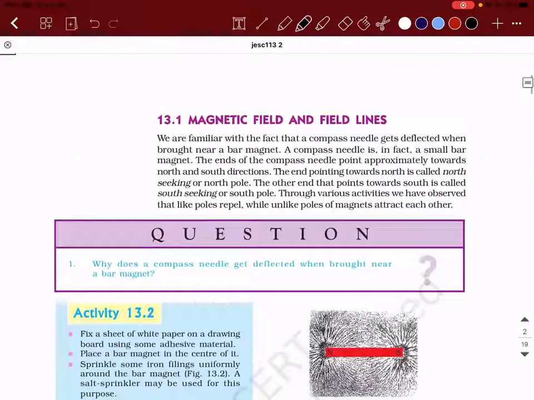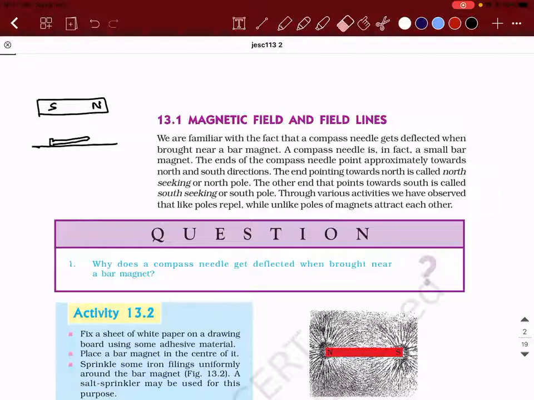Yes, sir. Right. Now, there comes an important question. I have a question to ask you. You people think and tell me. You would have played with magnets, I'm sure. Like you take a magnet closer to an iron needle. What will happen? Let's say there is an iron needle lying on your table, and I take a magnet closer to it.